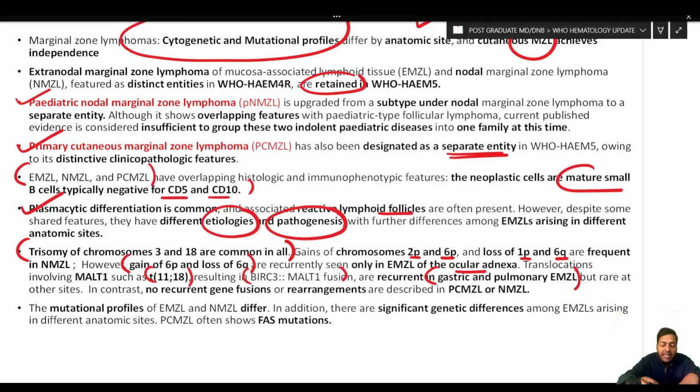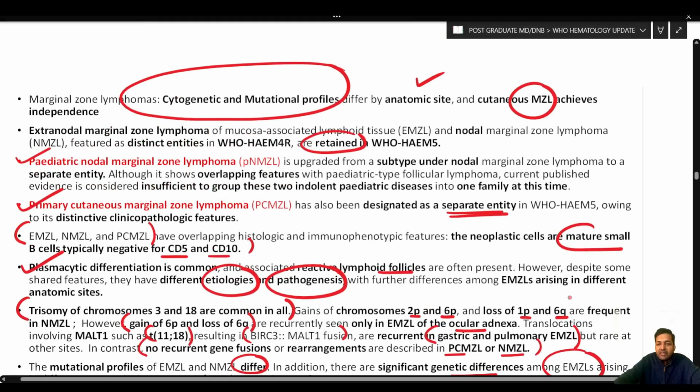So what is happening is that in extranodal marginal zone lymphoma, the molecular pathogenesis is different in different anatomical sites. This is what has been emphasized in this edition. In contrast, no recurrent gene fusions or rearrangements are described in pediatric or nodal marginal zone lymphoma. The mutational profiles of extranodal and nodal marginal zone lymphomas differ. In addition, there are significant genetic differences among extranodal marginal zone lymphomas arising in different anatomic sites, as we have already seen. So these are some of the changes in the marginal zone lymphomas.